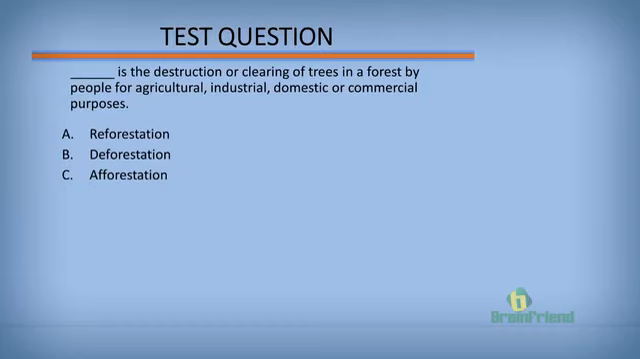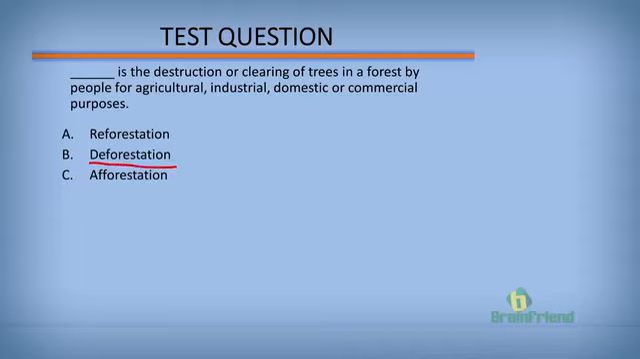Now let's see how much you understood this lesson today. We'll ask one question, and I hope you get it right. Dash is the destruction or clearing of trees in a forest by people for agricultural, industrial, domestic, or commercial purposes. Option A, reforestation. B, deforestation. C, afforestation. What will you answer? B?